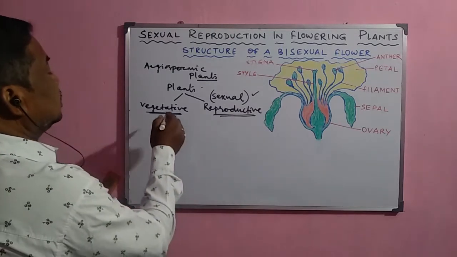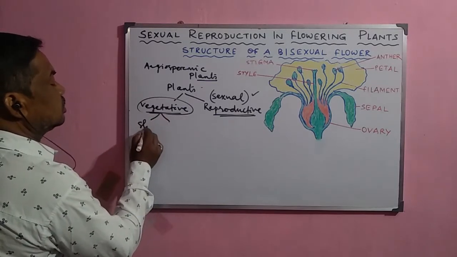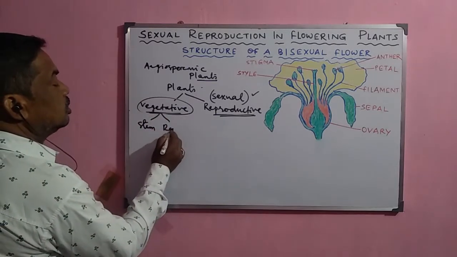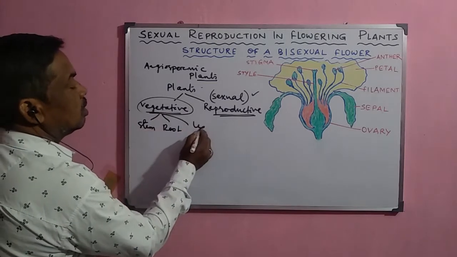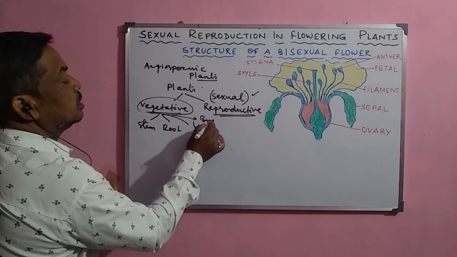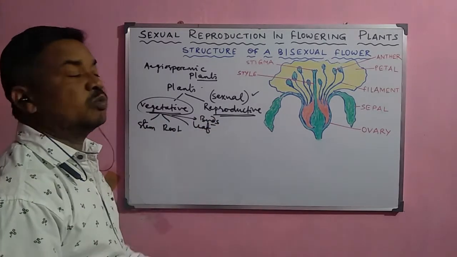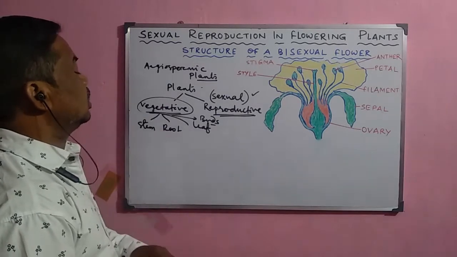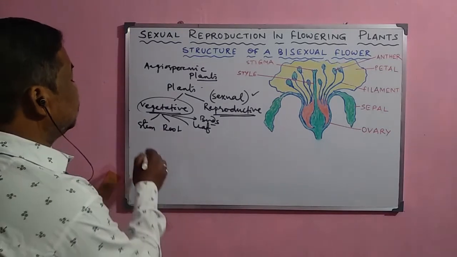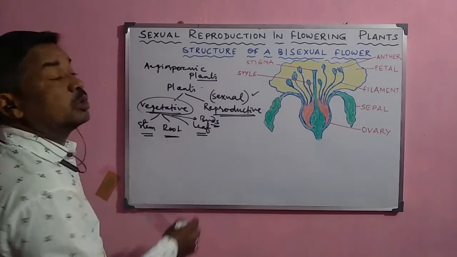Now, in angiosperms, the vegetative parts are mainly the stem, root, and leaf, and there are many other parts like buds and underground stems, with many modifications of the stem, root and leaves. But these parts normally do not take part in the sexual mode of reproduction.